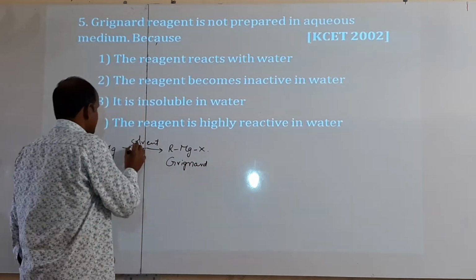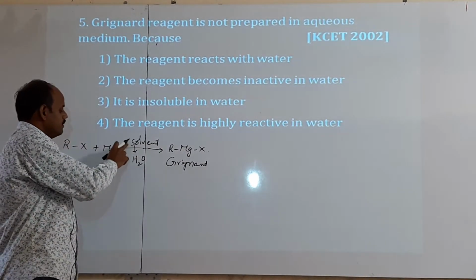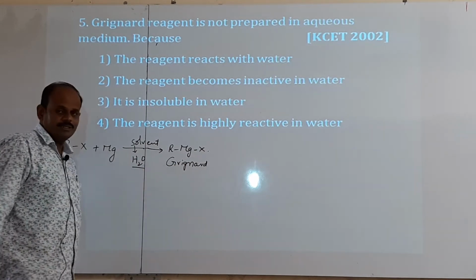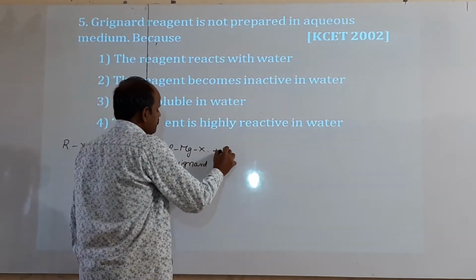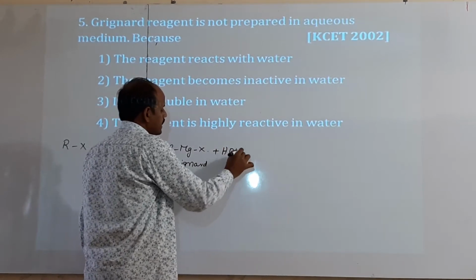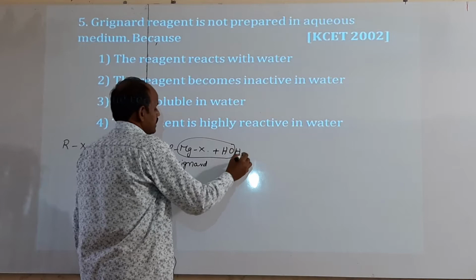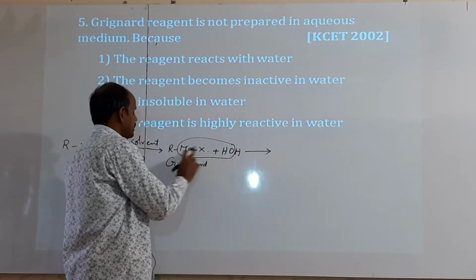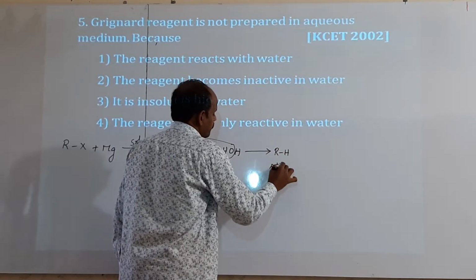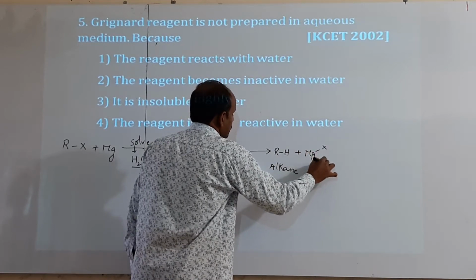If this solvent is water, generally we have to take the solvent in excess. Then after formation of the Grignard reagent, the solvent is present, and it again combines with water. Water means H2O. It can be written as HOH. Then MgX and OH combine together, and hydrogen is added to R. Thus we get an alkane. Another product is formed, Mg with X and OH.